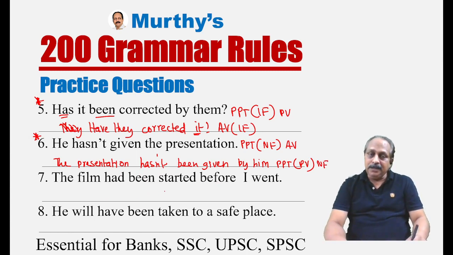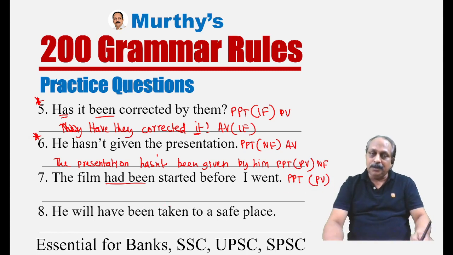The film had been started before I went. Here we have two clauses. Let us change only the first one. Let us leave the second one, second clause. Let us not touch. The first clause is in past perfect tense. The film had been started. And is it in active voice or passive voice? Passive voice. Here the subject is understood.